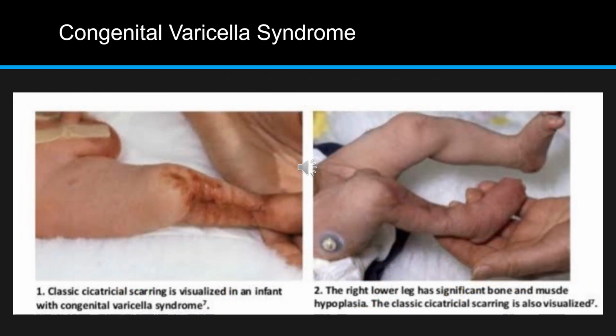So you can see in the first image of congenital varicella syndrome, the baby is showing the classical cicatrization, that is zigzag shaped scarring over dermatomal zones, and in the next image you can see the reduced limb, that is some muscle hypoplasia and bone hypoplasia. So both these findings are specific to congenital varicella syndrome: chickenpox, chickens attack the girl Varicella, and scarring, so limb reduction. So these are the findings in congenital varicella syndrome.